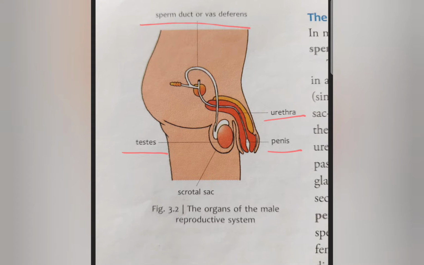So now we know that the male reproductive system has a pair of testes which produces the male gamete sperm. Now where is this testis located? It is located outside the abdomen in a sac-like structure called the scrotum. So here you can see a sac-like structure, right? This sac-like structure, which is drawn here already, is known as the scrotal sac or scrotum.